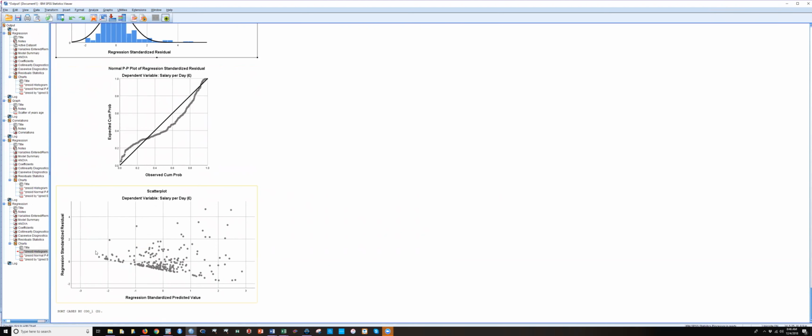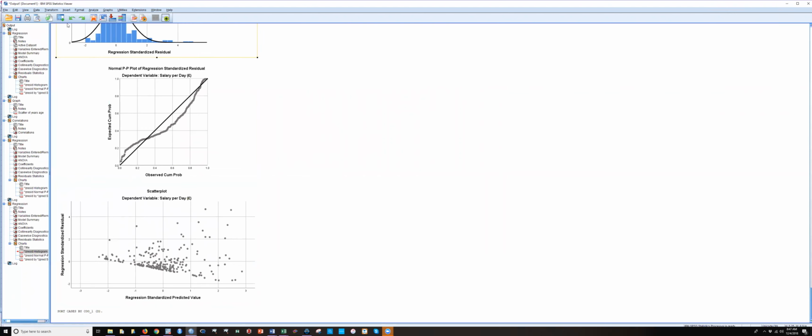And you can see, because you want this plot to look like no pattern at all. You want all the dots to just be randomly drawn throughout, but that's not what we're seeing. We're seeing that there are much smaller residual values at lower values of the predicted value. And then as they get bigger, the variance really explodes at higher predicted values. So in short, the model is pretty bad.